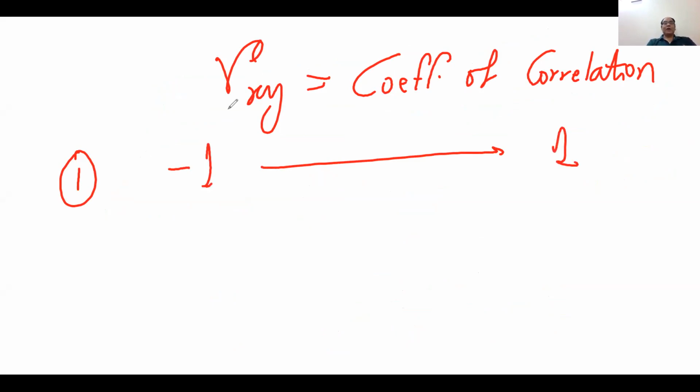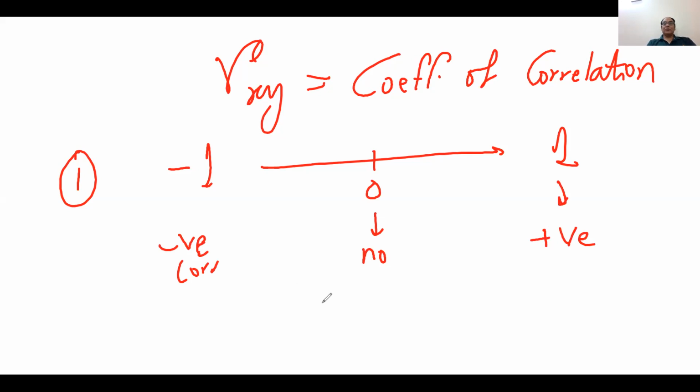The value of R always comes between minus 1 to plus 1. So 0 means no correlation, 1 means perfectly positive correlation, and this side we call negative correlation. So this is the benefit of the coefficient of correlation, and now I hope you understand what the coefficient of correlation is.